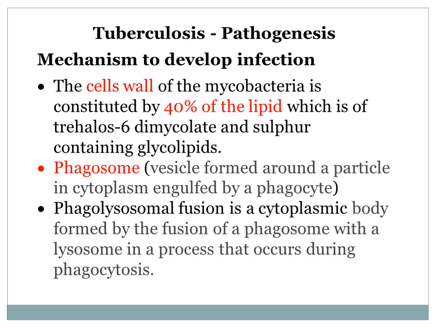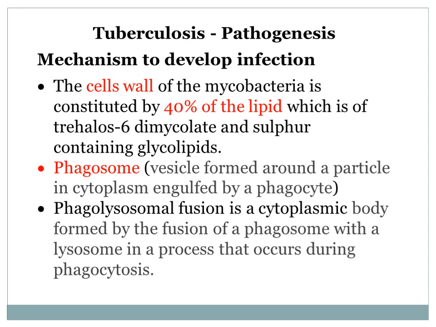The cell wall of mycobacteria is constituted by 40% lipid, which is trehalose 6,6'-dimycolate and sulfatide-containing glycolipids. Dear friends, to understand the mechanism to develop infection, understand a few terms. One term is phagosome and another term is phagolysosomal fusion.